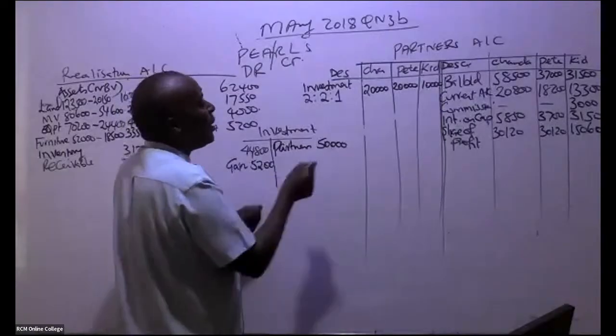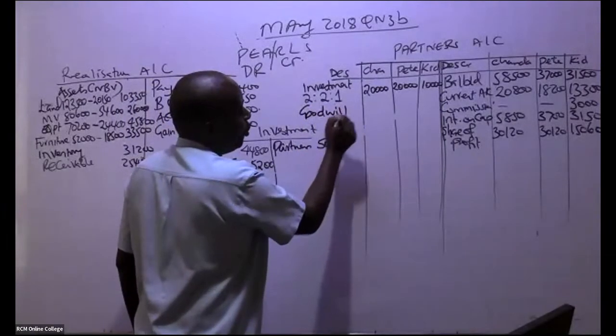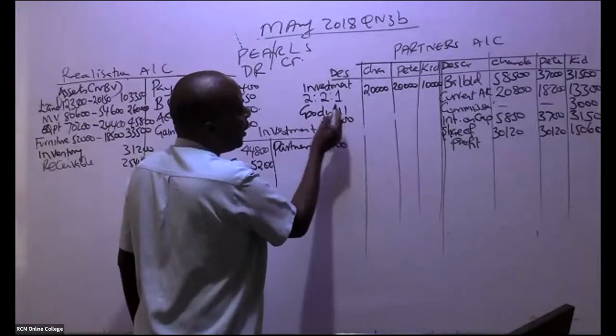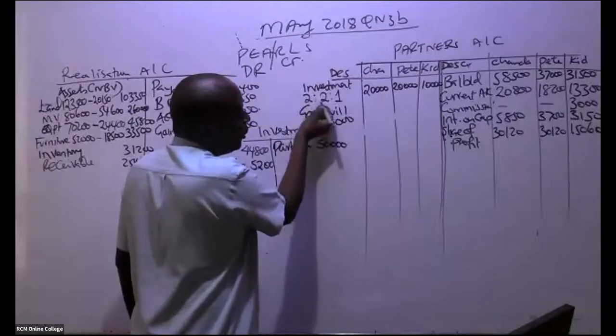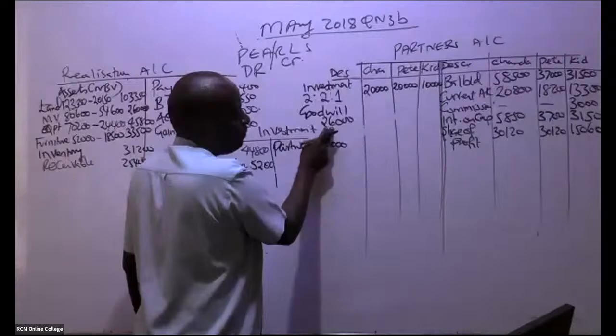So come and give us here goodwill. You debit here, goodwill. Goodwill, remember, in total it is 26,000, and we are sharing it out on this basis. So 2/5 times 26,000. You debit here.